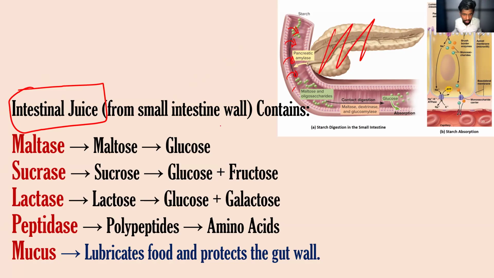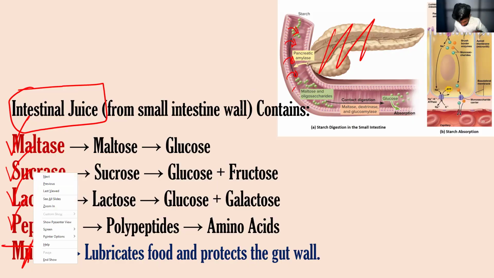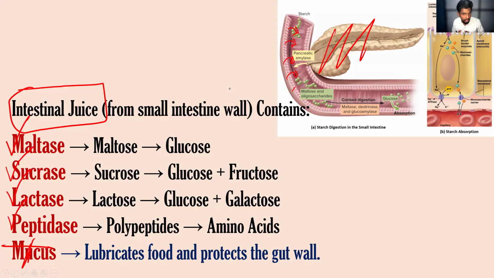In that intestinal juice, we will have four main enzymes: maltase, sucrase, lactase, and peptidase. Mucus is not an enzyme, don't worry about that one, right? So in the intestinal juice, we have four main enzymes: maltase, sucrase, lactase, and peptidase, and try to understand the function.